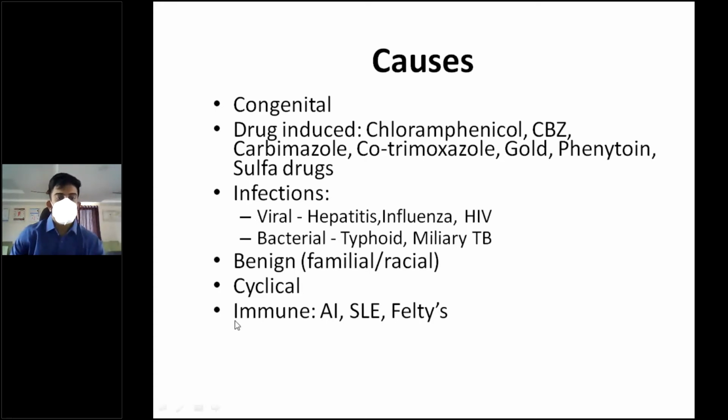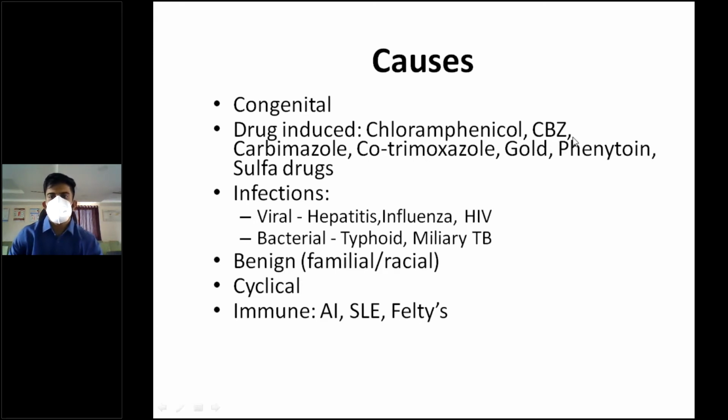Now, cyclical causes can also be seen in females. Immune, that is autoimmune disorder, SLE or Felty syndrome can have agranulocytosis. So here the most common cause is obviously drug induced. Chloramphenicol, an antibiotic, can cause drug-induced agranulocytosis.